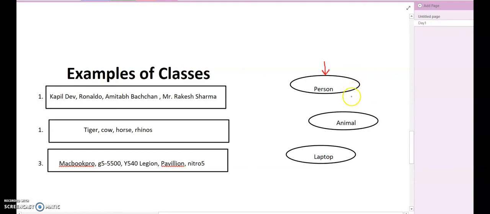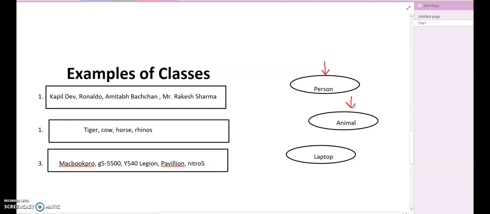Similarly, consider this animal now. The next example is of animal. So what is the design here? What is my class here? The class is animal, and using that design, using that blueprint, using that template, I have created many animal objects, many objects with similar characteristics.